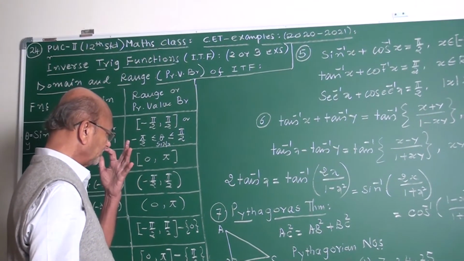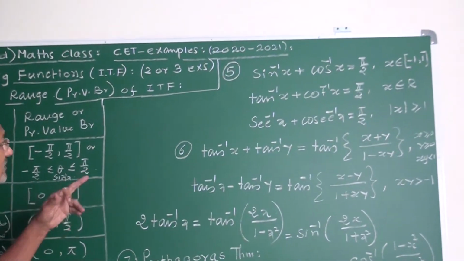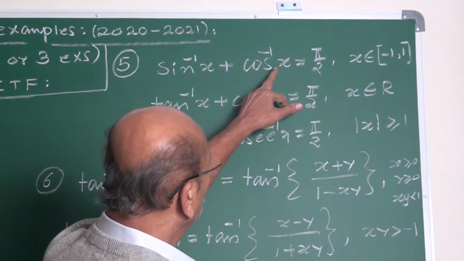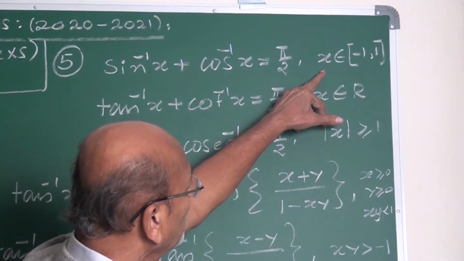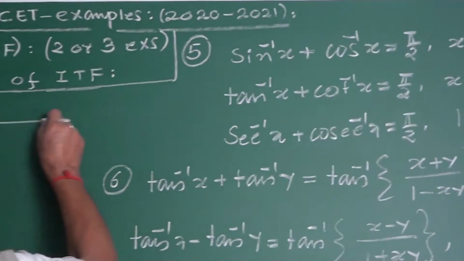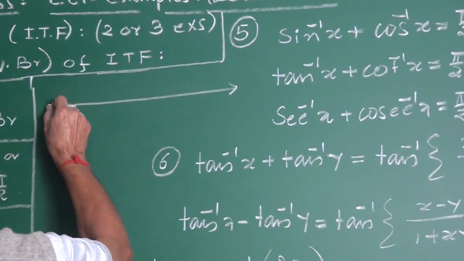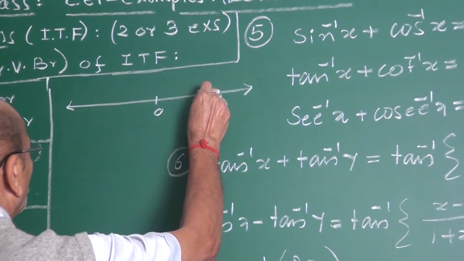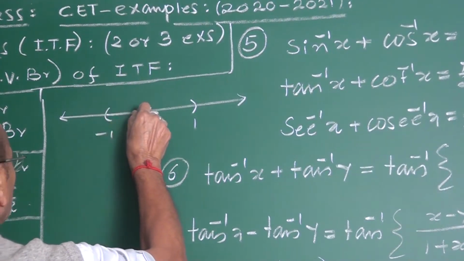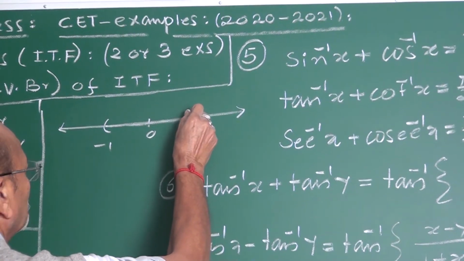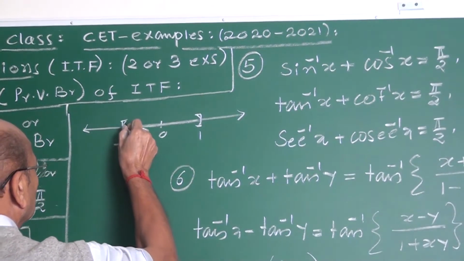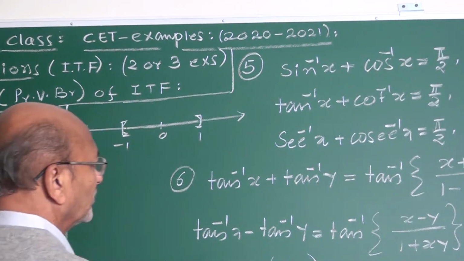Next property, which is the fifth one. Sin inverse x plus cos inverse x equal to pi by 2. This is true for all x belongs to minus 1 to plus 1. Only for this interval, my friends. This is R, this is 0, this is plus 1, this is minus 1. It is true only in this closed interval. Closed interval means ends are included.